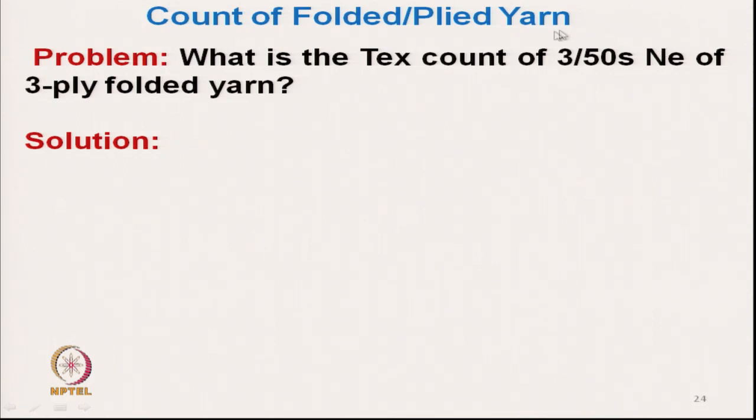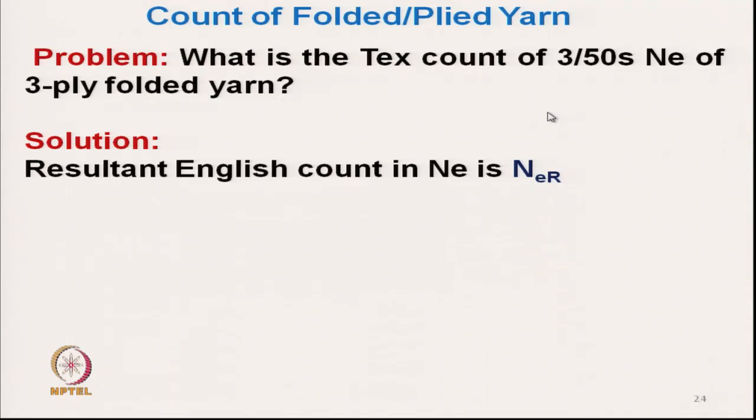This is the English system of expression, which means the individual yarn count is 50 and it is plied 3 times, okay, 3 ply. So, we have to calculate the resultant count in the English system.